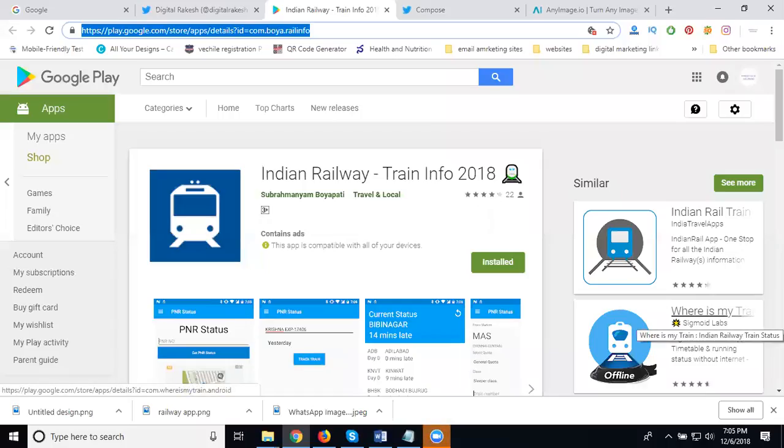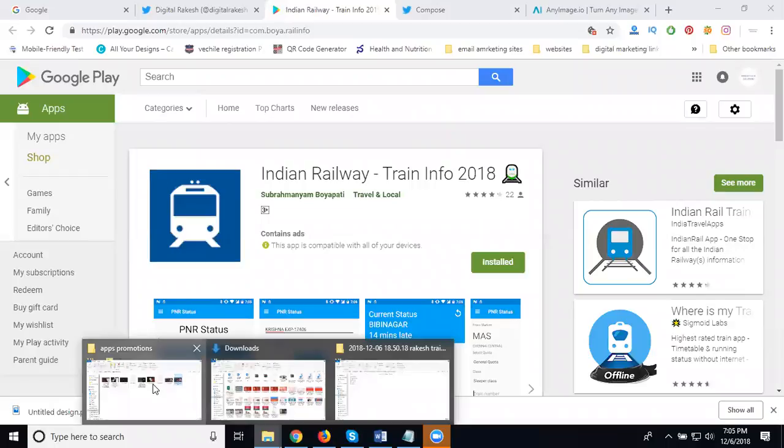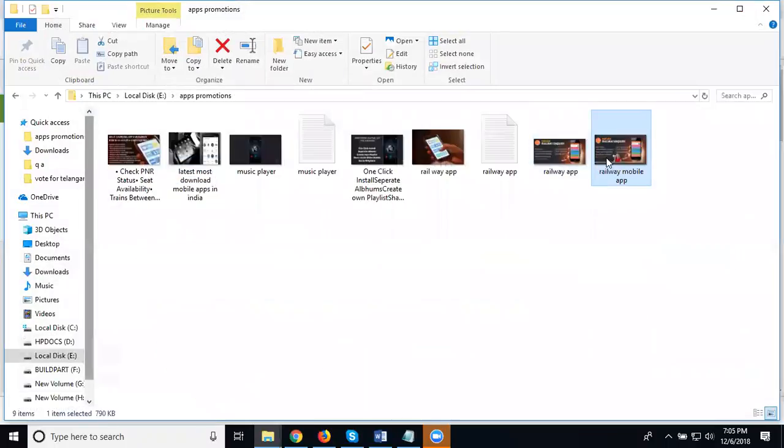So here, this is our mobile app. In this mobile app, we can promote using social networks like Google Plus, Facebook, Twitter, and LinkedIn. First of all, I'm selecting your app URL. So we can map the URL with a link and one image. The image can be created by using canva.com.